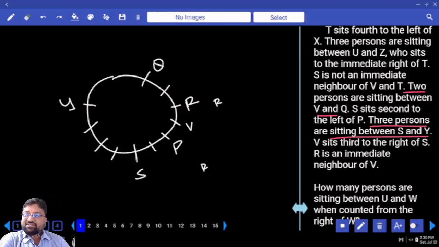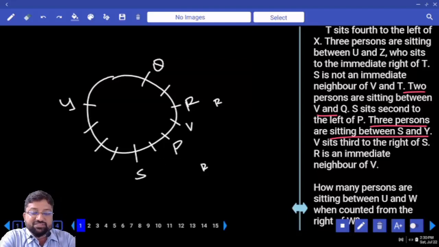Starting: T sits fourth to the left of X. Then 3 persons sit between U and Z, Z who sits to the immediate right of T. T sits fourth to the left of X. Is that all? Where should X be taken? Can I go for X here? Tell me. Fourth left, is it possible?